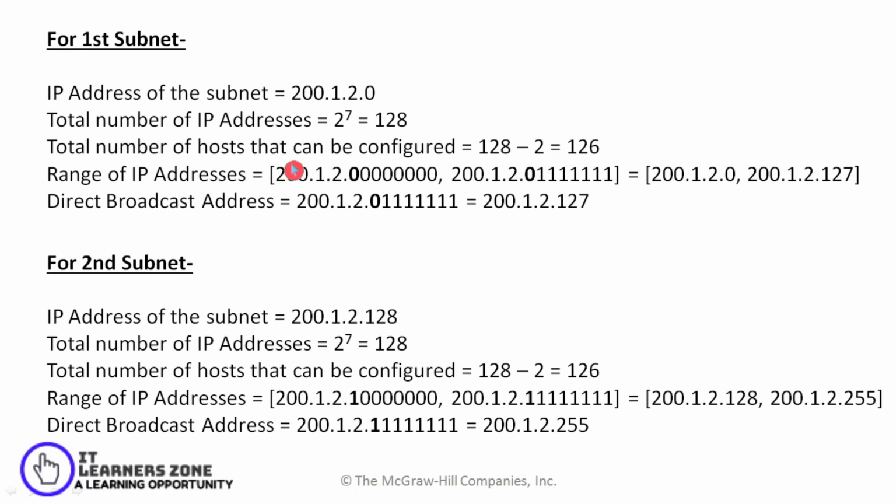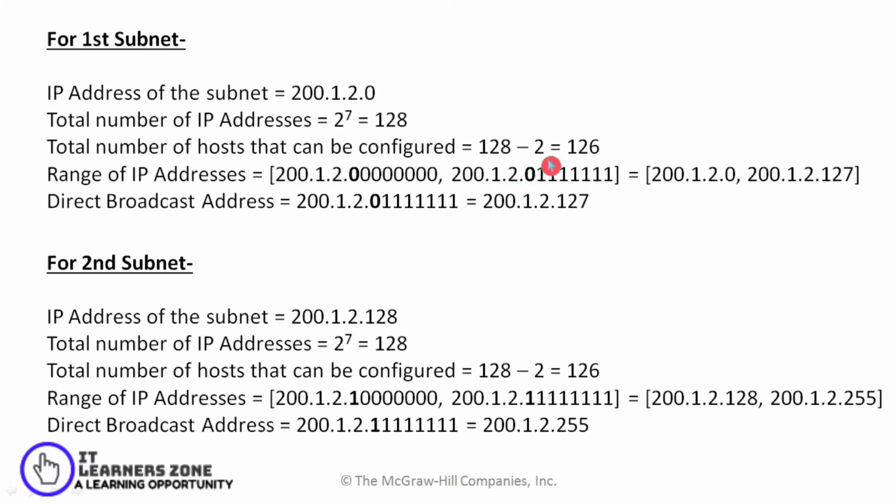Now as we have seen, when the addresses are configured, 2 of the addresses are reserved. The first address, that is the network address, and the last address, that is the broadcast address, are not used; they are reserved. So we will have 128 minus 2, that is 126 usable addresses that can be assigned to hosts. The range of IP addresses would be from 200.1.2. all zeros to 200.1.2. all ones.